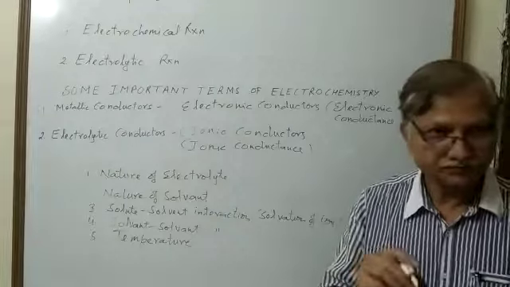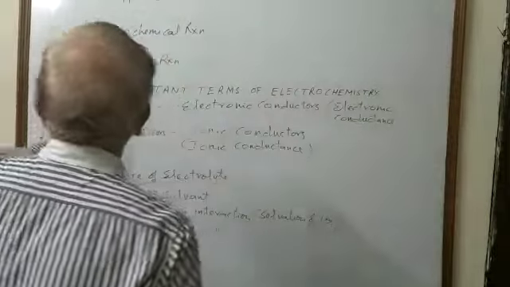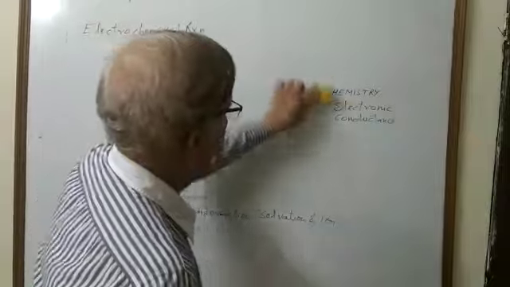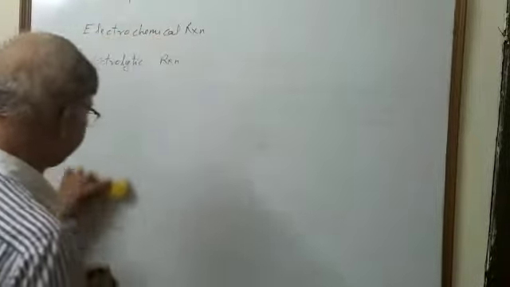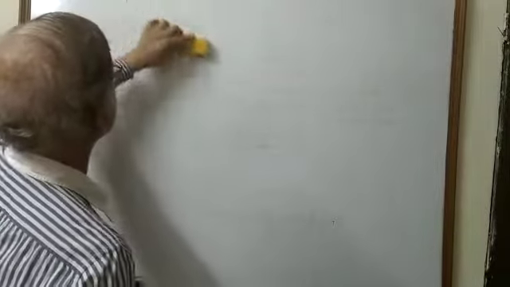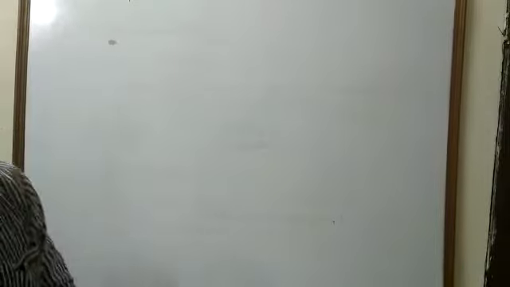Now, some more important terms of electrochemistry. Here we use the term electrolyte.